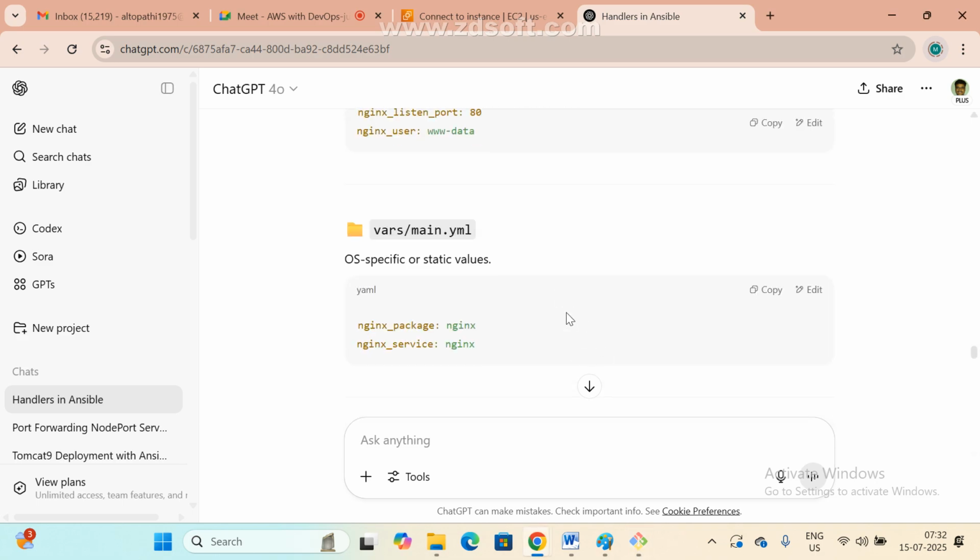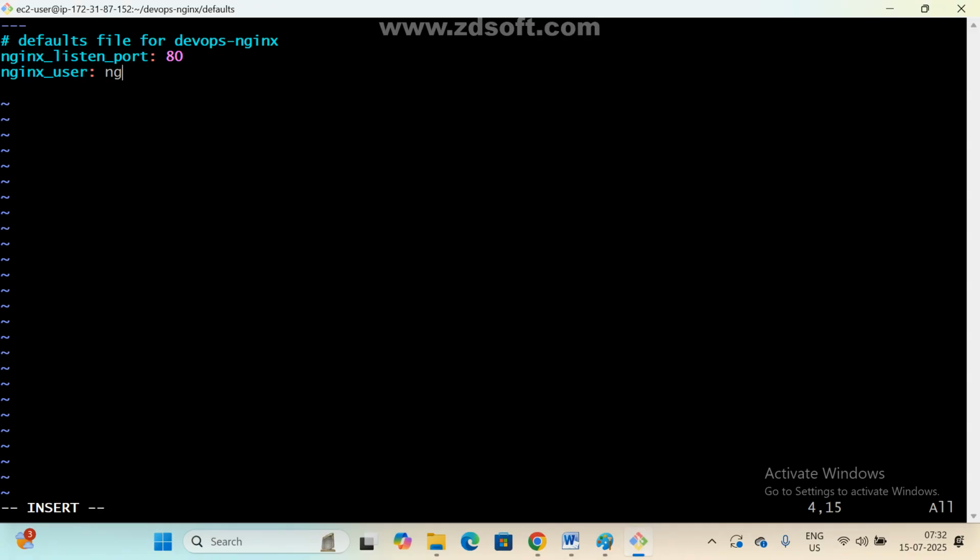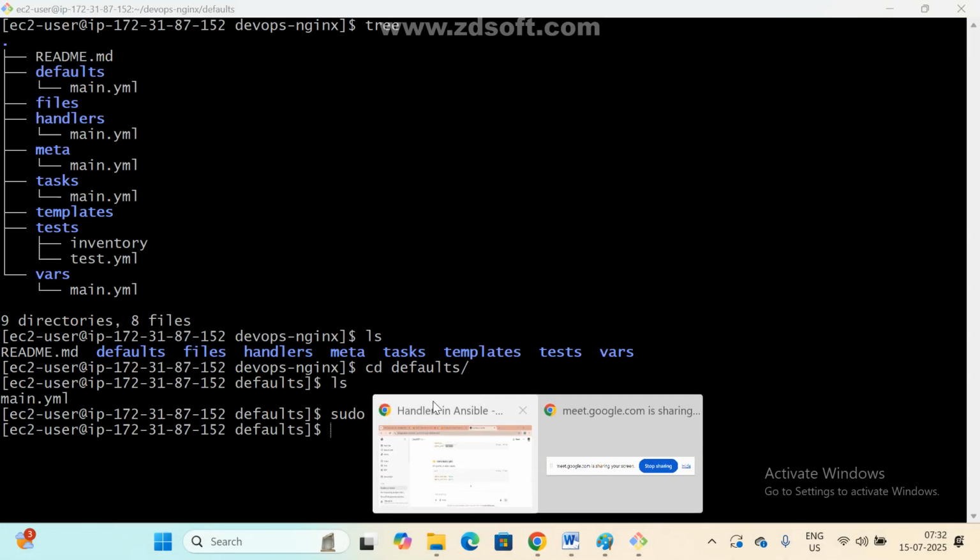Now go to the variable section. This is the nginx user. Under the variable section, we can add here also. Okay, now go here. I'm giving the same as it is. Again, we may need to update it somewhere. For the time being, I'm giving the same. Escape, colon, wq.